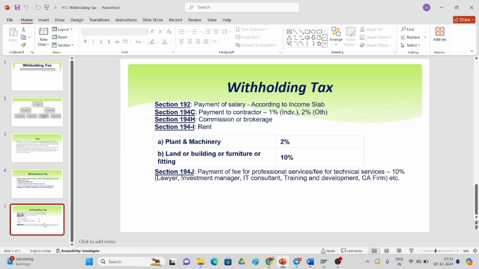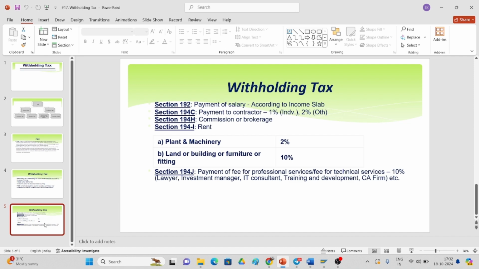What do we mean by this? For example, if you are paying rent to the client or supplier, there will be slabs of percentage for how much is deducted. When the invoice comes, you have to straight away cut the 10% and pay the remaining amount to the vendor, so that the 10% is paid to the government on behalf of the vendor. So that is the concept.